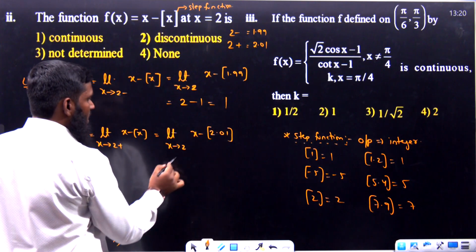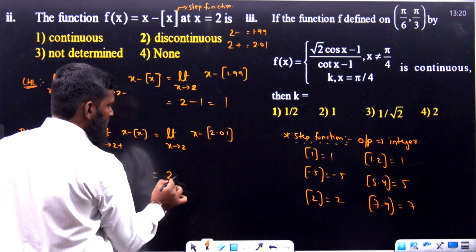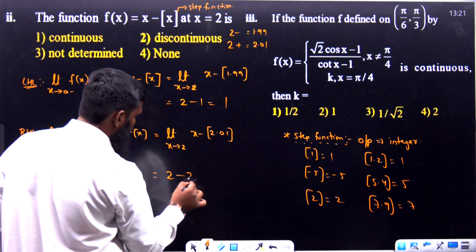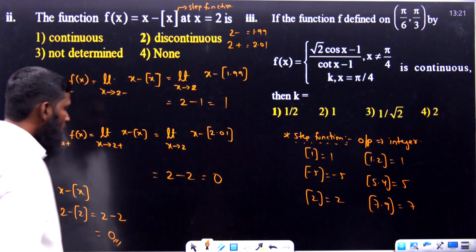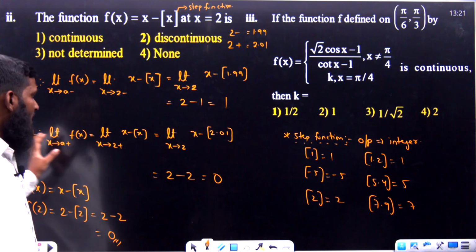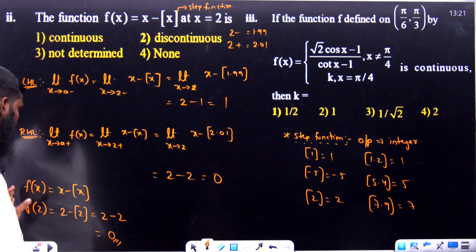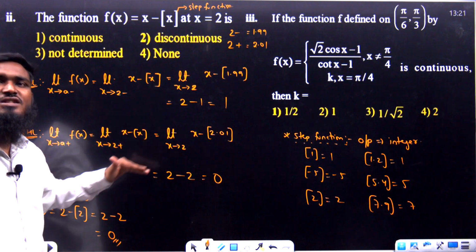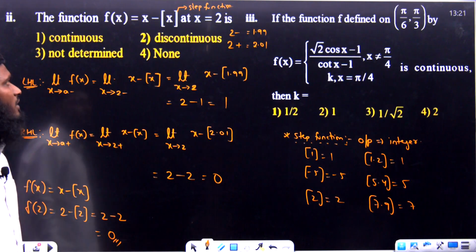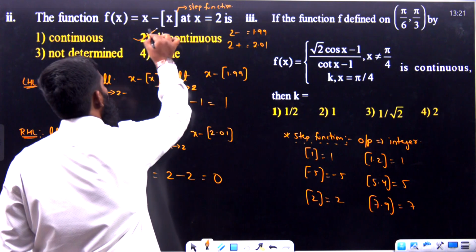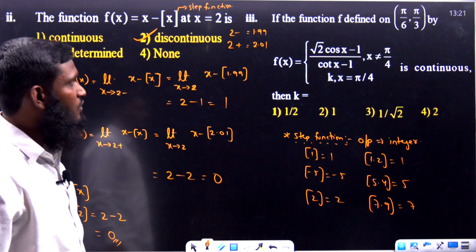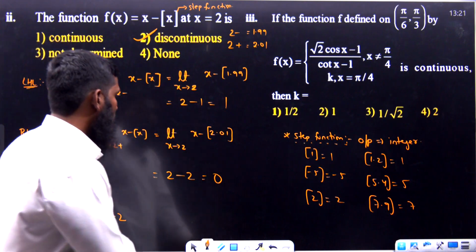Over here again, in the place of x we are substituting 2, so 2 minus bracket of 2.01. Bracket of 2.01 means 2. It is equal to 0. So what is our LHL value we are getting over here? 1. RHL value 0. Now function value 0. All these three values are not equal. If these three values are not equal, then what do we have to say? The function is discontinuous. Understood the concept?